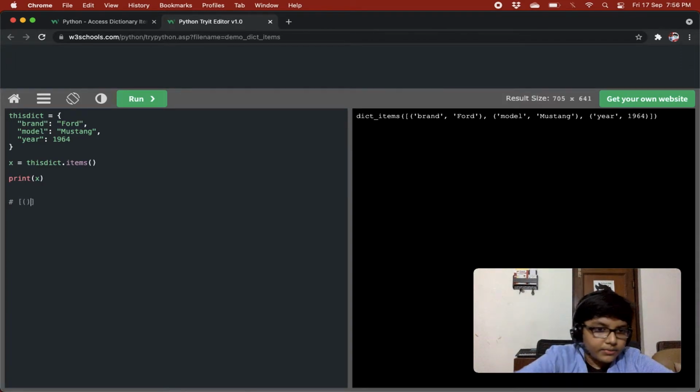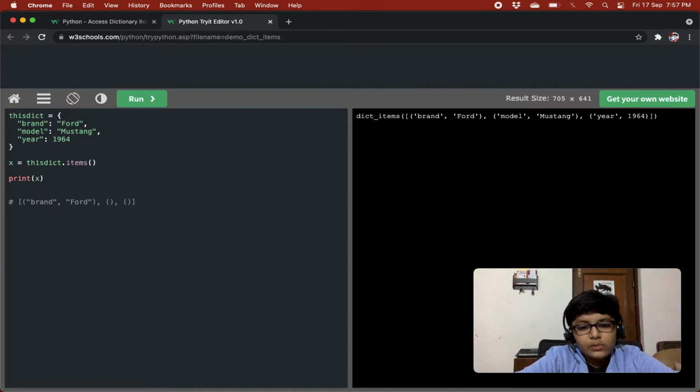In that we'll have three tuples, which will consist of first the key, then its value. So we'll get a list of tuples, and in that tuple we'll have the key and the value pair, a pair in the two items, right?